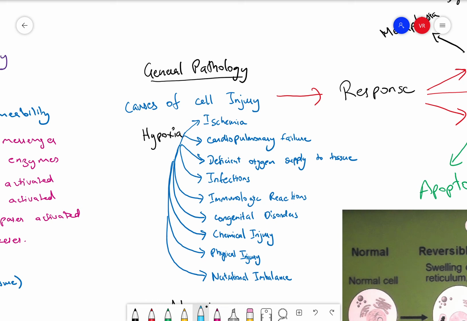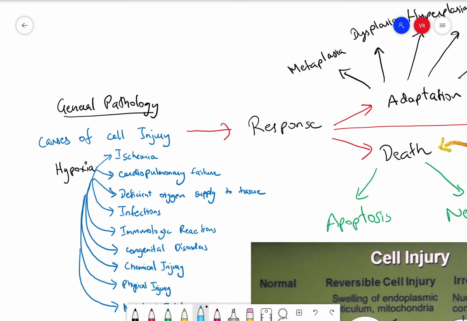I'll be covering pathology from these videos onwards. So the first video will be about the causes of cell injury and how a cell responds to various stimuli. Any cell, when it's functioning normally, will be able to produce more of its proteins and will be able to multiply and do a lot of normal work.